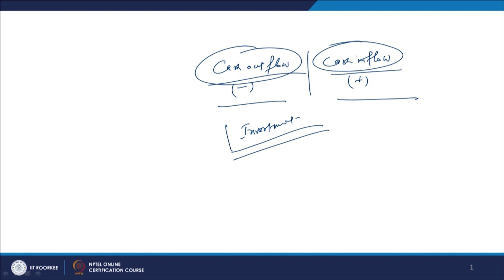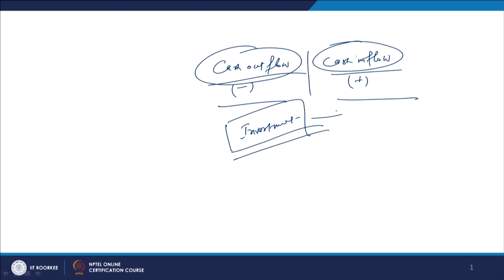If you go back to the initial discussions on the financial decision areas, we discussed that there are two important decisions to be taken in financial management. Two decisions are, one the investment decision and second the financing decision.